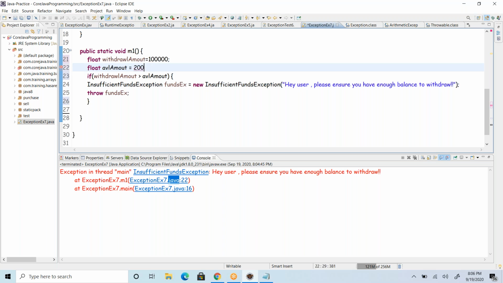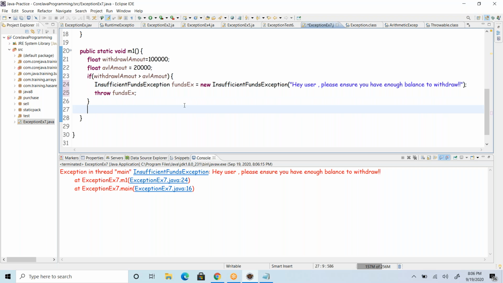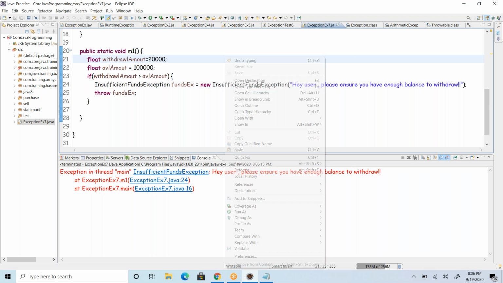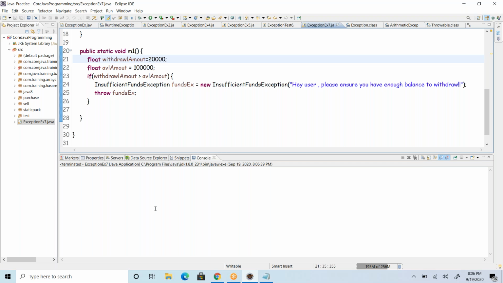Now if you see this scenario, it is throwing the exception because it is satisfying this condition. In the reverse scenario, you don't see this exception, because the withdrawal amount is lesser than the available amount, so it works well, no exceptions now.